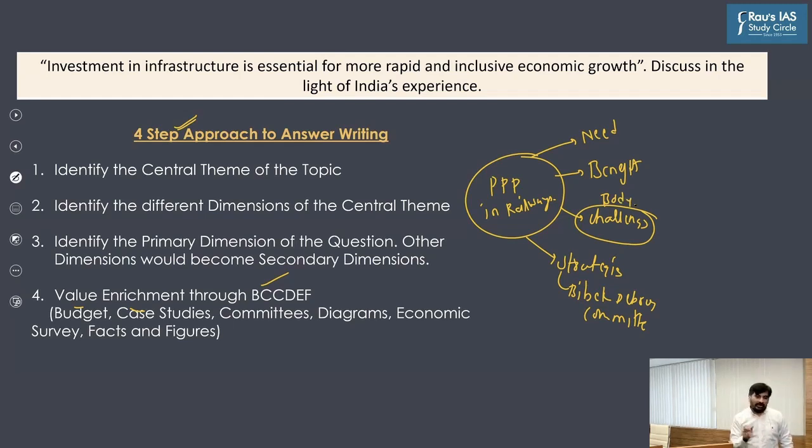But there is a statement in the question. The statement is that public-private partnership in the Indian Railways is a step in the right direction. So you have to substantiate the statement in the introduction. And the best introduction here can be with respect to the need for PPP in railways. This itself will become your introduction, right?